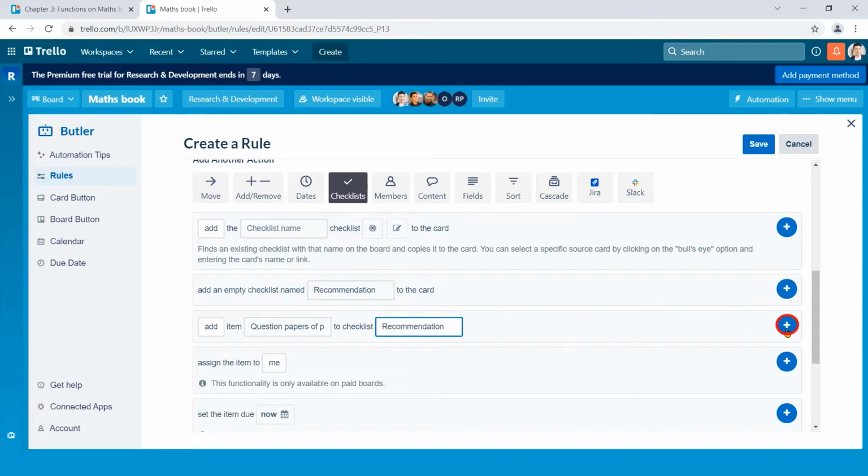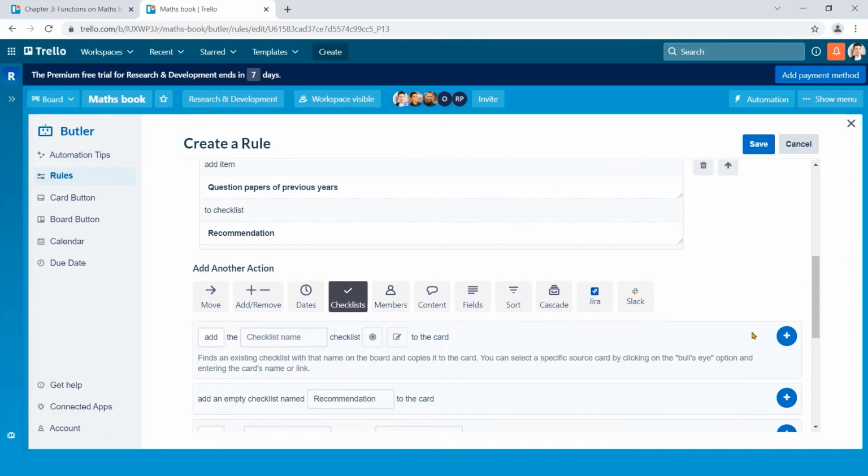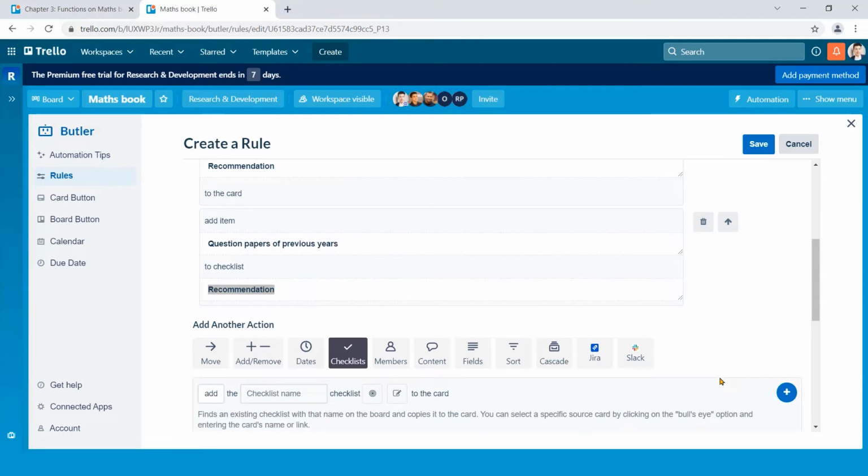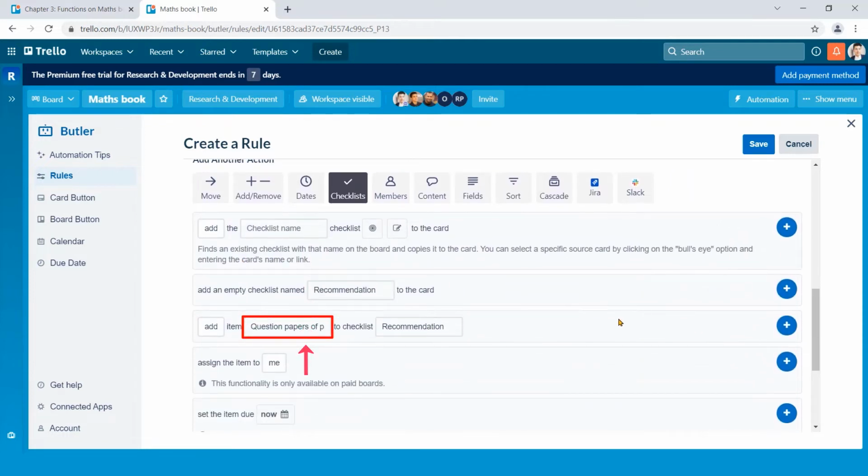Now click on this plus button. Here you can see Recommendation checklist has an item named Question Papers of Previous Years. In the same way, I add 3 more checklist items.